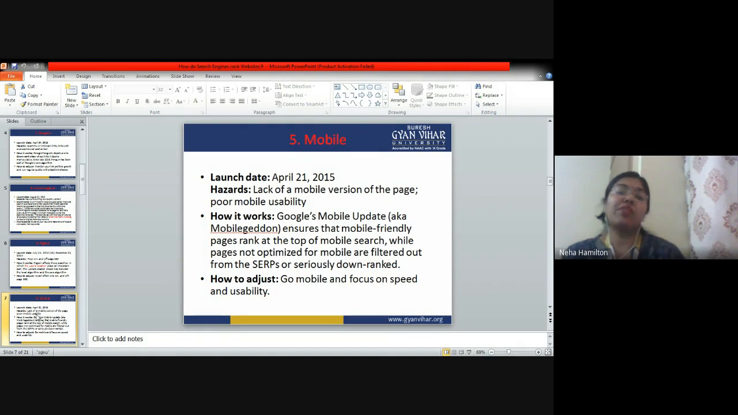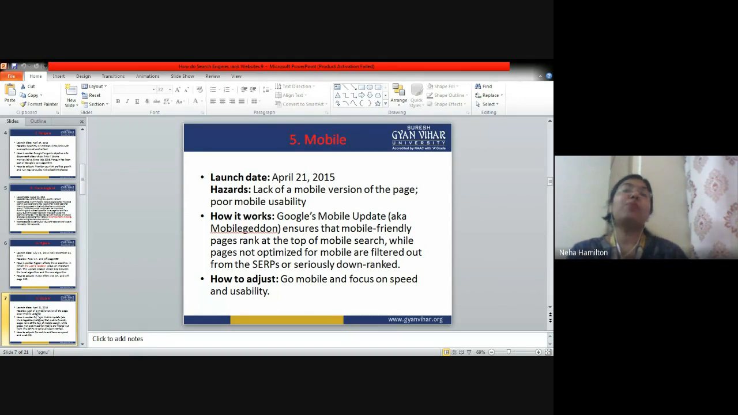Lack of a mobile version of the page or poor mobile usability. What is poor mobile usability? That means we are not comfortable using that particular website on a mobile phone. हम मोबाइल को ऐसे स्लैंड कर रहे हैं, सीधा कर रहे हैं, स्क्रोल लेफ्ट कर रहे हैं, स्क्रोल राइट कर रहे हैं, एक बार में पूरा पेज ही विजिबल नहीं है ना? तो दैट मीन्स द वेबसाइट इज नॉट optimized as per your mobile phone.